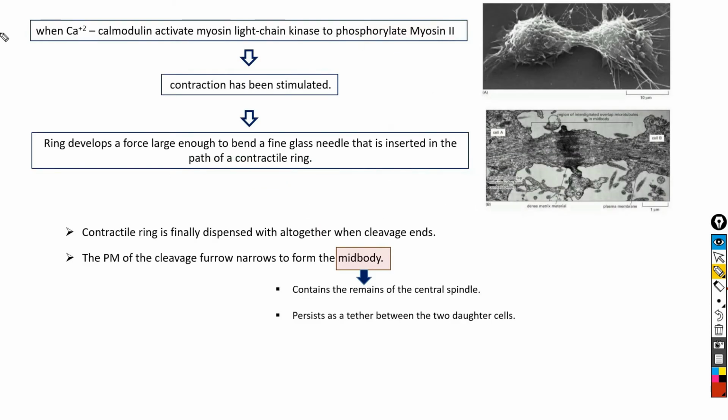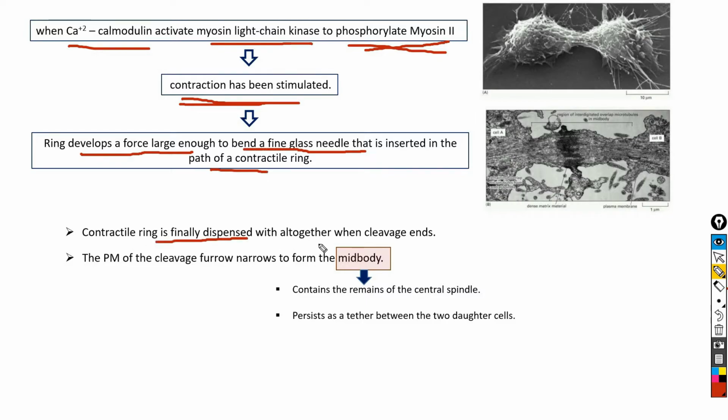And the contraction begins when calcium ion calmodulin activate myosin light chain kinase to phosphorylate myosin 2, and the phosphorylation of myosin 2 stimulates the contraction. And once the contraction has been stimulated, the ring develops a force large enough to bend a fine glass needle that is inserted in the path of the contractile ring, and the contractile ring is finally dispensed with altogether when cleavage ends,